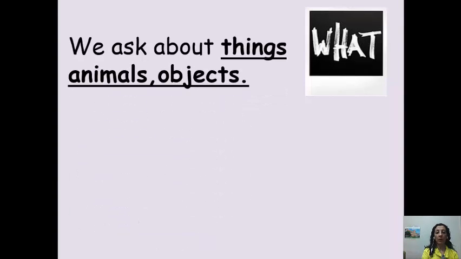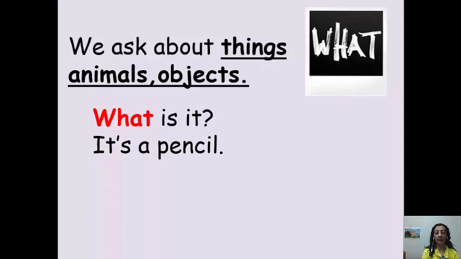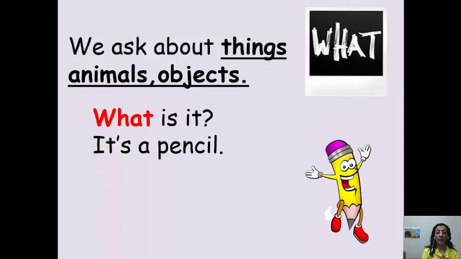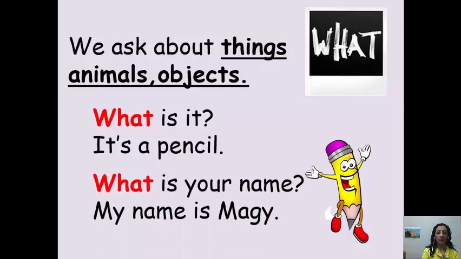Next question word is what. We ask with what about things, animals, and objects. What is it? It's a pencil. So we're asking about a thing, like the pencil. Also, we use what to ask about names. What is your name? My name is Maggie.